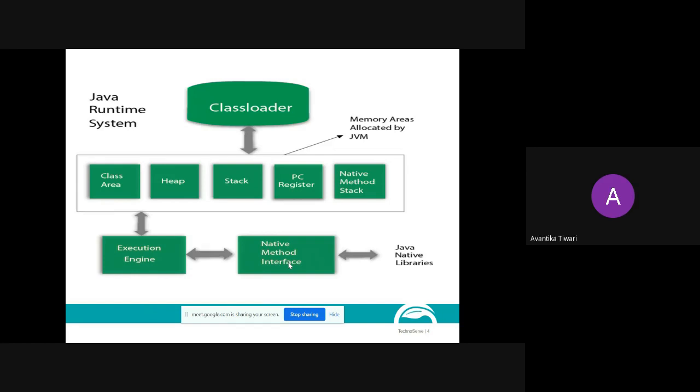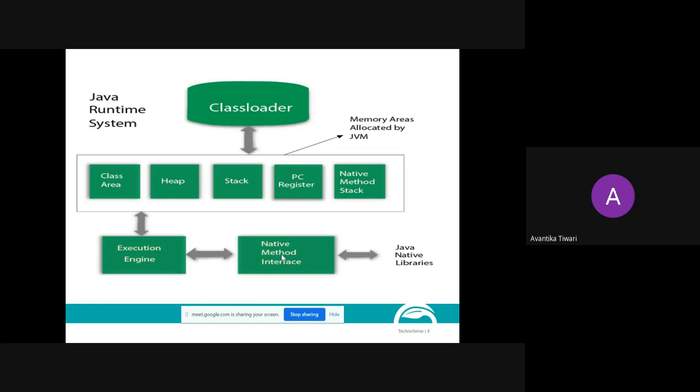We call it JNI also, Java Native Interface. So it is a part of JVM that connects the Java code with the native applications and libraries. What are native applications and libraries? Something which is written in some other language like C, C++, or assembly language, or any other language.